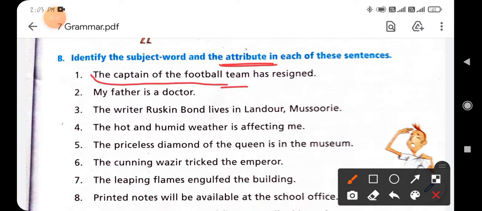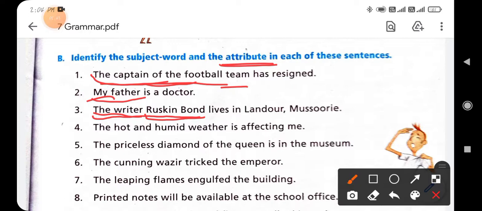It is the subject part, and the captain of the football is the attributive adjective. Okay, next is my father. My father is the subject of the sentence, and my is the attributive. The writer Ruskin Bond lives in Landor, Missouri. You will see Ruskin Bond is the noun word, and the rest of the words, the writer, is the adjective attribute. So you will underline the whole part, the writer Ruskin Bond.